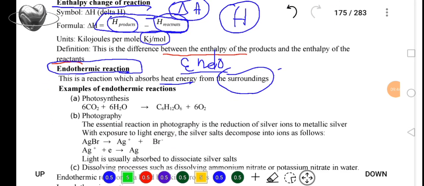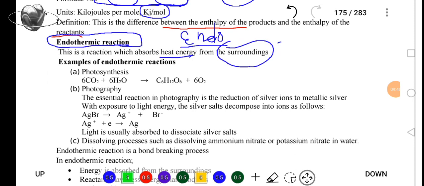Going forward, we have what we call endothermic reactions and endothermic processes. Meaning, not all endothermic reactions or processes produce a new substance.